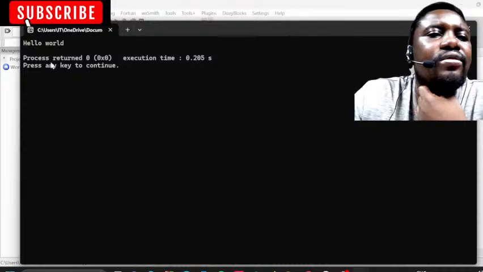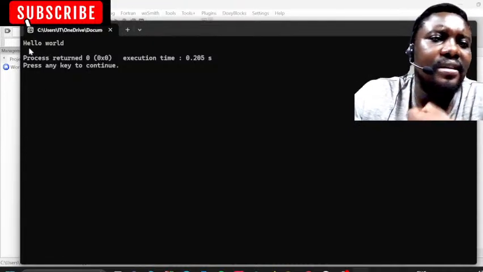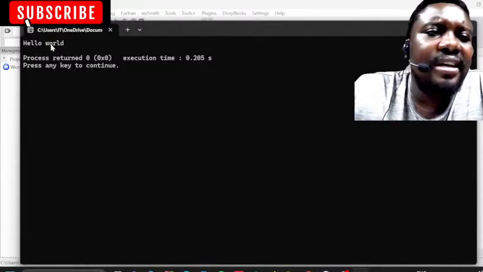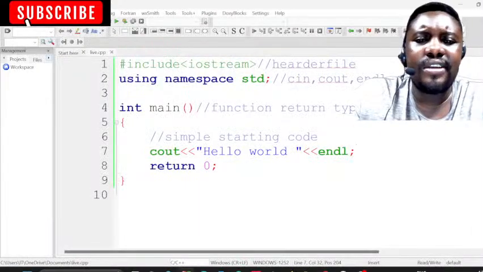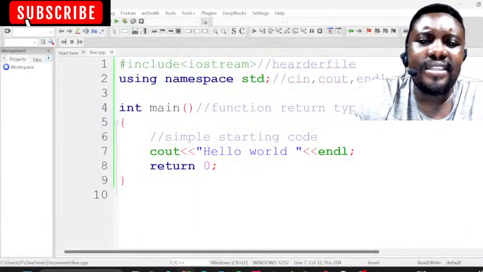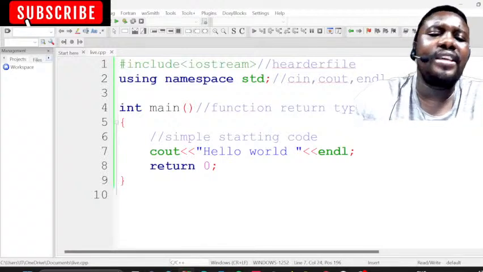When you run your code, you will see we now have an empty space between hello world and the next line. So now you have success. You can write anything, which means you can practice this code, like writing your name.